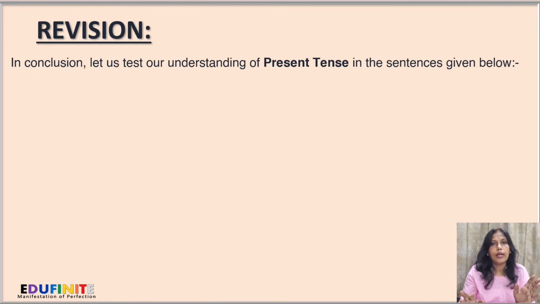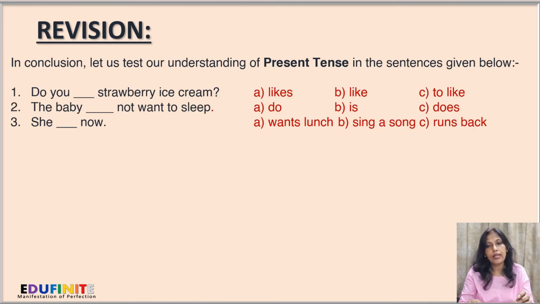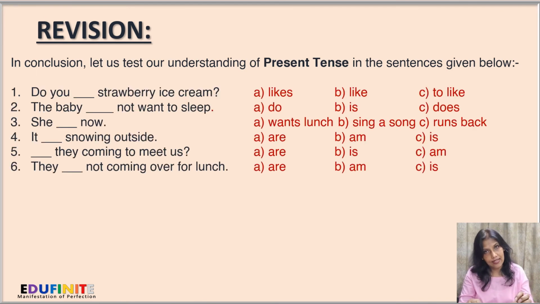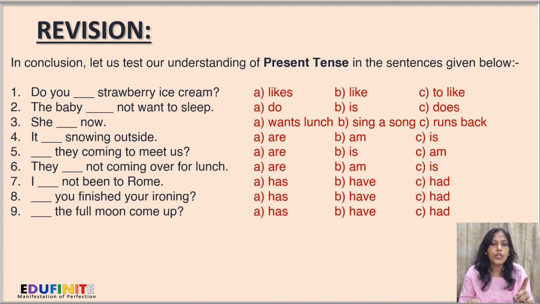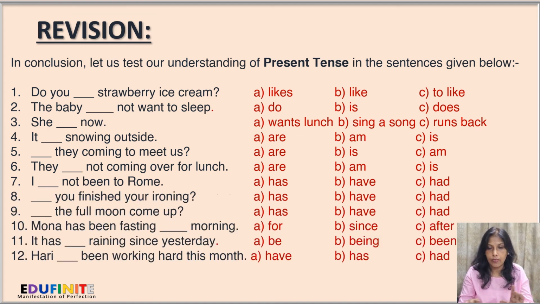Now, in conclusion, let us test our understanding of present tense in the sentences given below. Do you dash strawberry ice cream? The options are likes, like, or to like. Next, the baby dash not want to sleep. Options do, is, does. She dash now wants lunch, sing a song, or runs back.